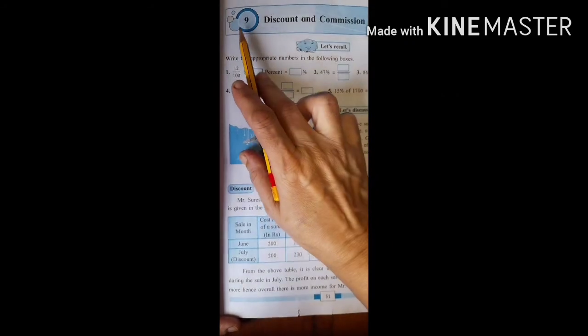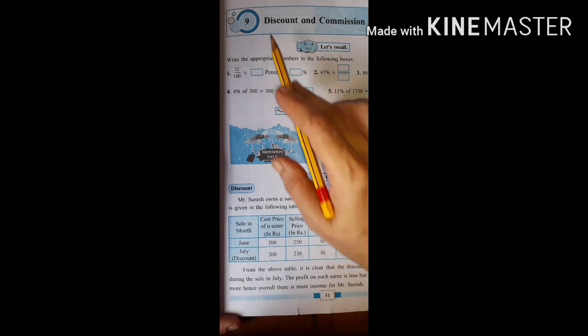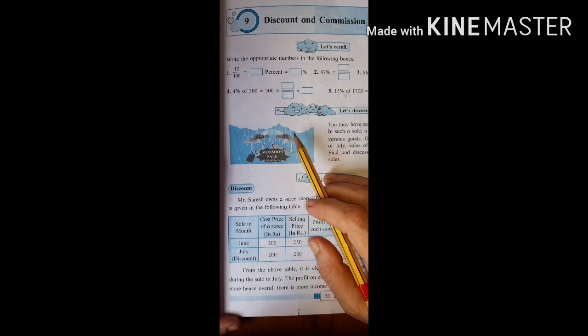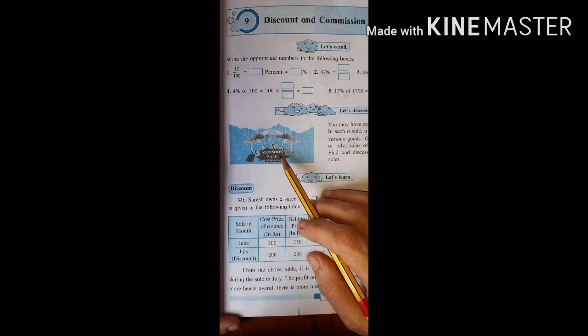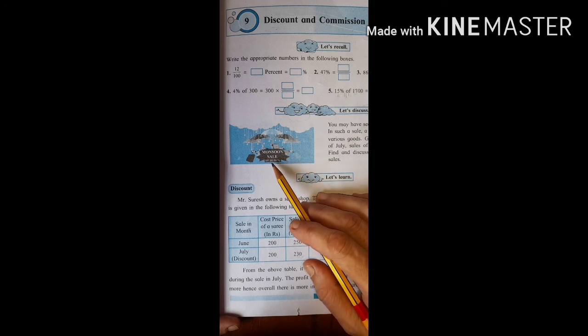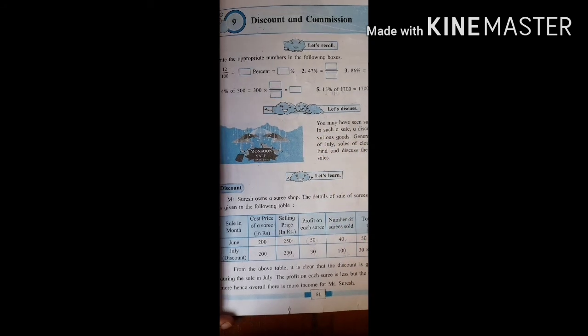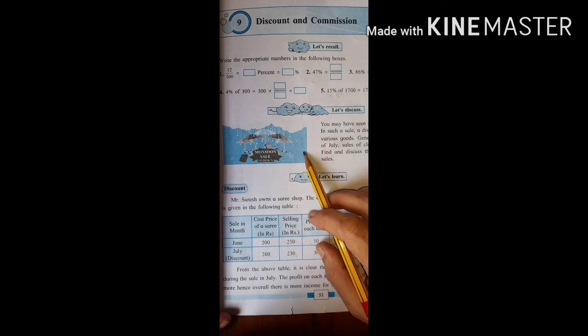Let us begin with lesson number 9, discount and commission. In this session, we will study about discount. Children, you must have seen there are various ads which come in the newspaper. Recently, during the rainy season, during monsoon season, you must have seen ads which give you a discount of 50%, 40% on various products like clothes, on groceries, or maybe any other products. But they give you the product at a discounted price.